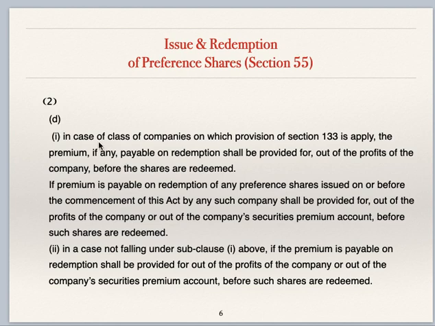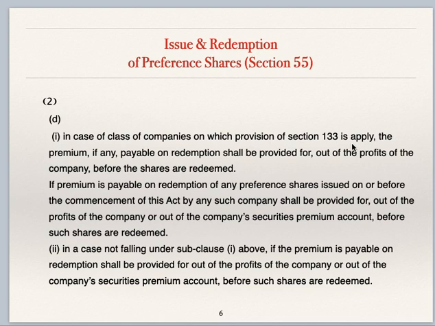There are various subclauses of this clause D. We'll see these subclauses. Subclause 1. In case of class of companies to which provision of section 133 is applied. Section 133 is about central government prescribing accounting standards.